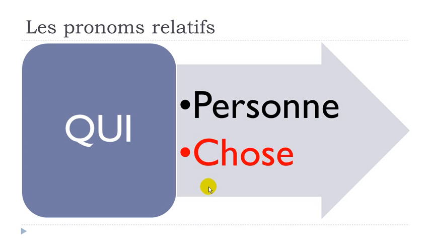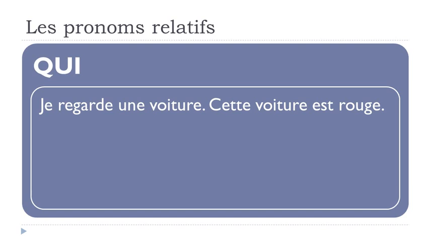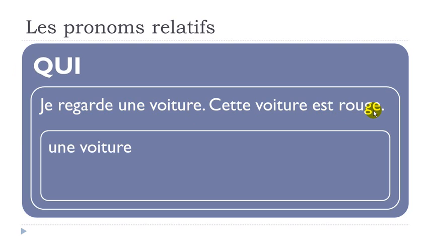Okay, let's see now if we replace une chose, a thing, okay, with qui. So, je regarde une voiture, cette voiture est rouge. Okay, regarder is to watch, une voiture, a car. Je regarde une voiture, cette voiture est rouge. So, of course, in that case, we would like to avoid the repetition of une voiture.